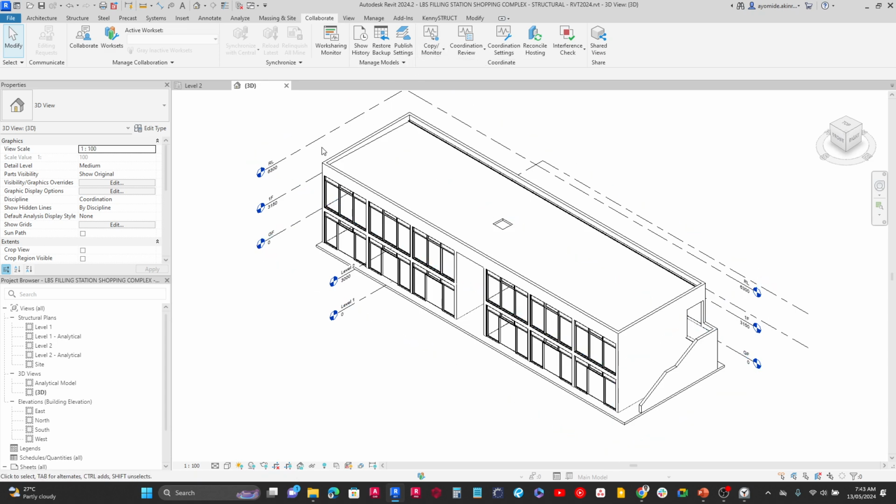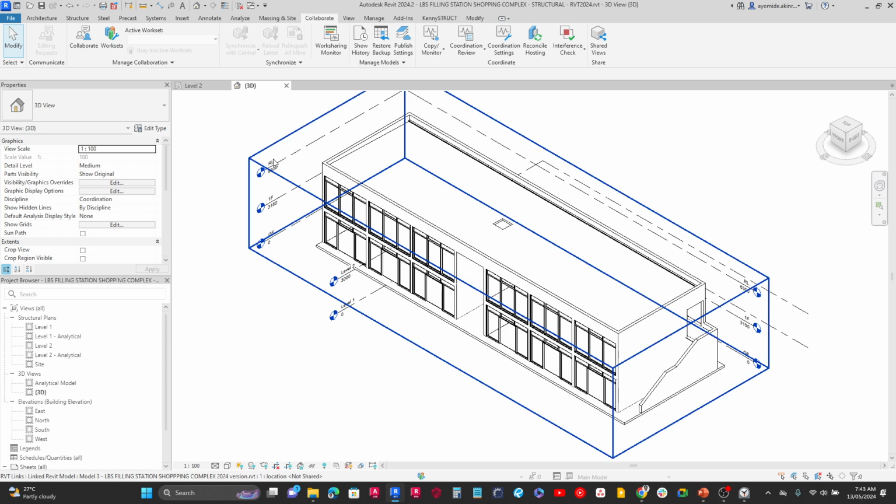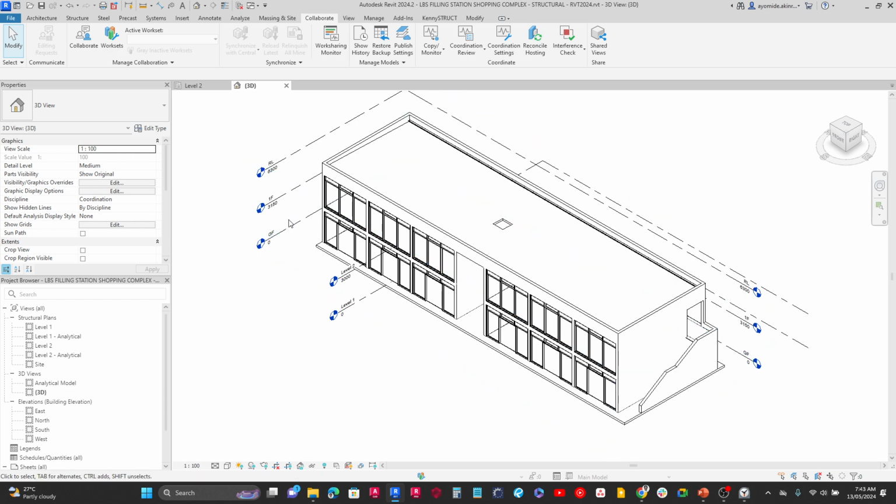Now how the copy monitor tool is going to work is that it's going to bring in these three elevations over here, which is the ground floor, the first floor, and the roof level. And depending on any change that is made to this model in the architecture, I will be alerted when I'm working in the structure. So we have some sort of collaboration in progress as I'm working on the project.